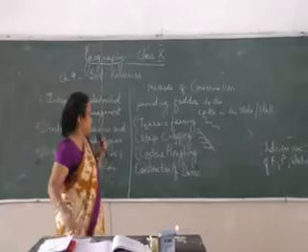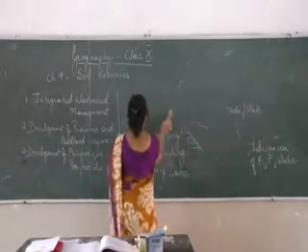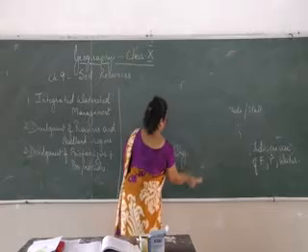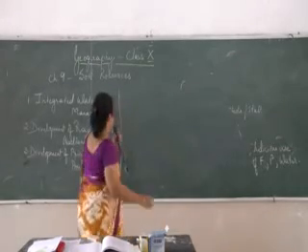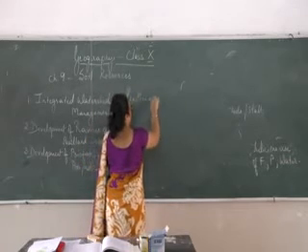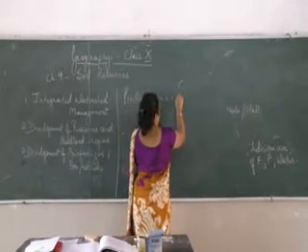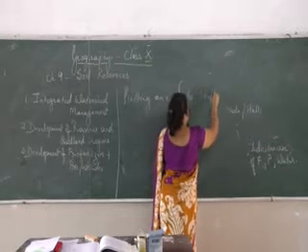The fourth point, note down. Putting an end to shifting cultivation.